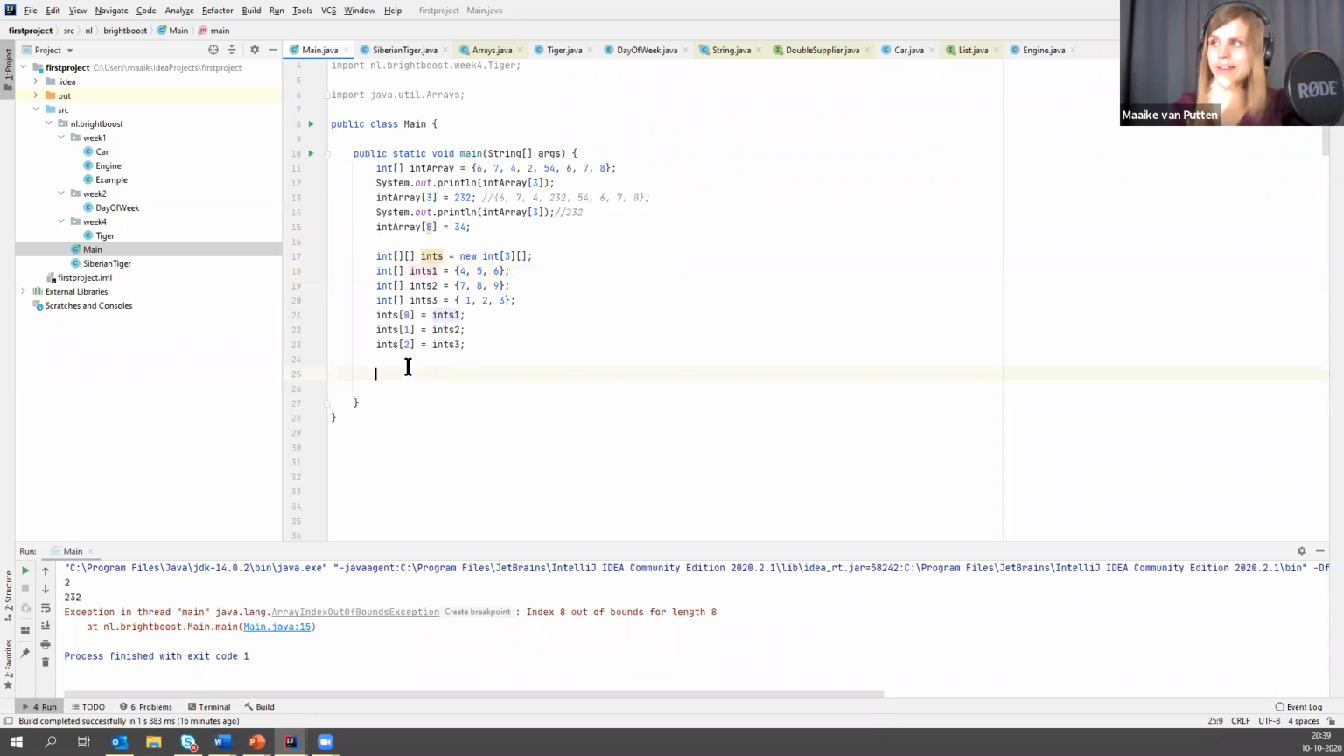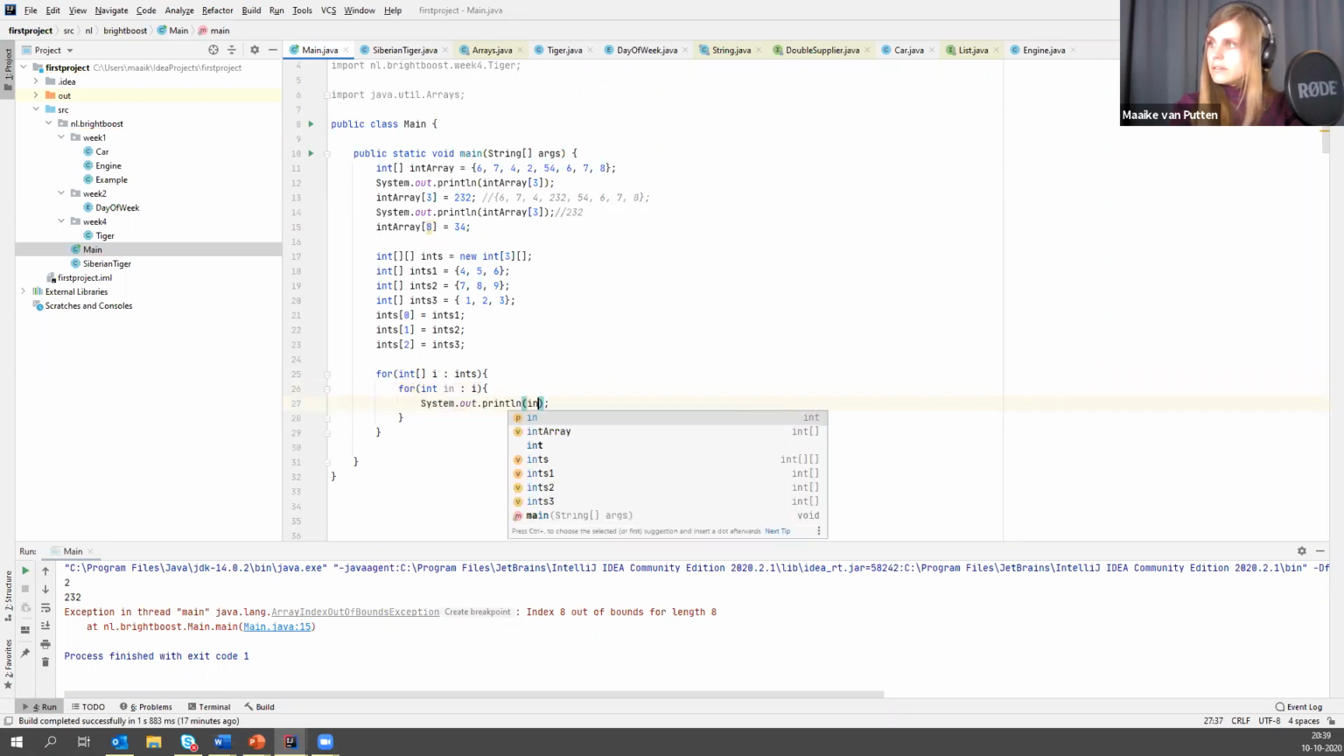Let's hope so. So now I want to loop over all the elements in ints. What I'm going to do is say for every int array i in ints, and here I'm going to say for every int n in i, I'm going to print n. So what I'm doing here is printing every value in my int array, and I'm doing that for every int array in my ints.